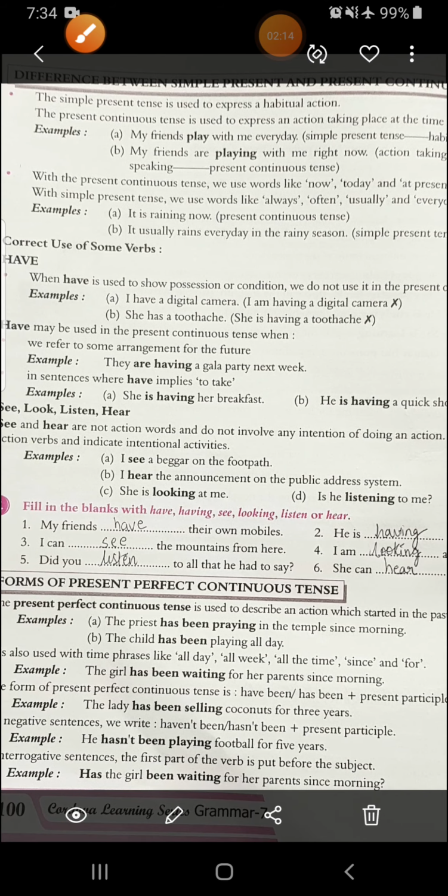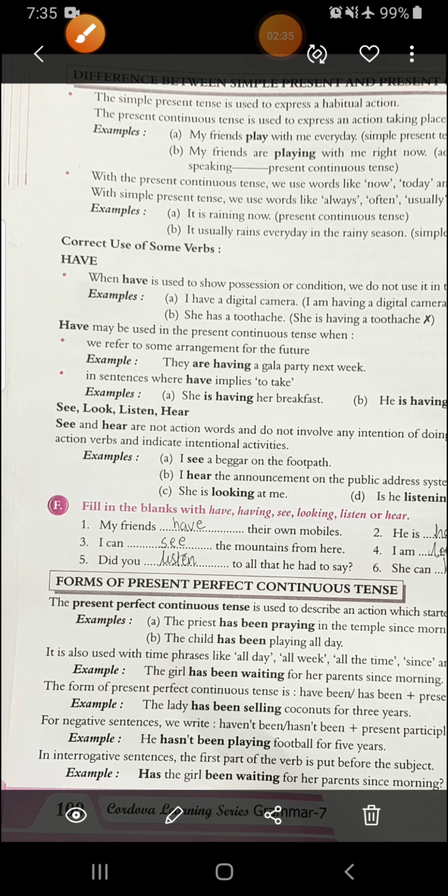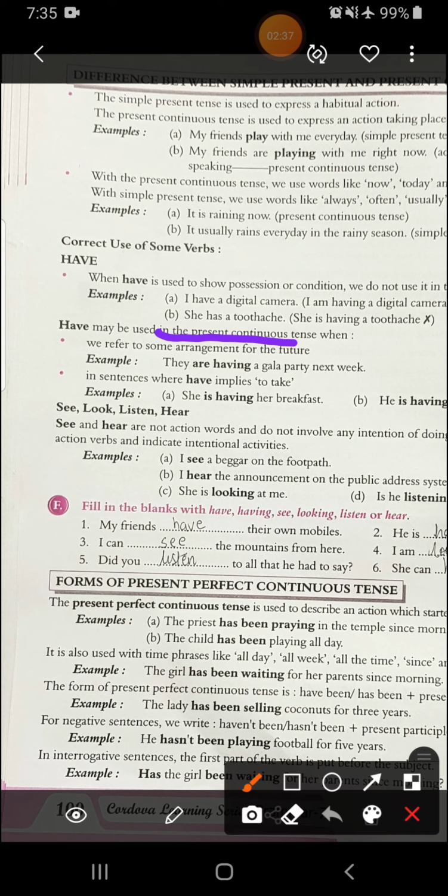See the example, I have a digital camera. Here I am showing my possession, that I have a digital camera. And in the second one, she has a toothache. So it's a condition in which she is suffering from toothache. So here we are not going to use having. It is wrong. Alright.